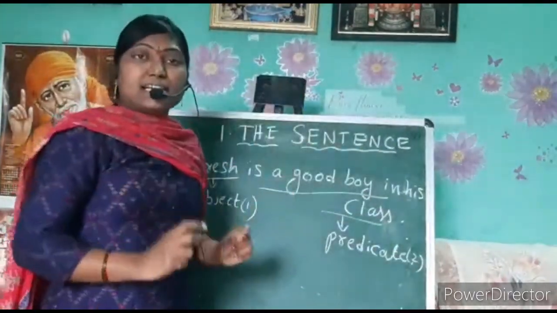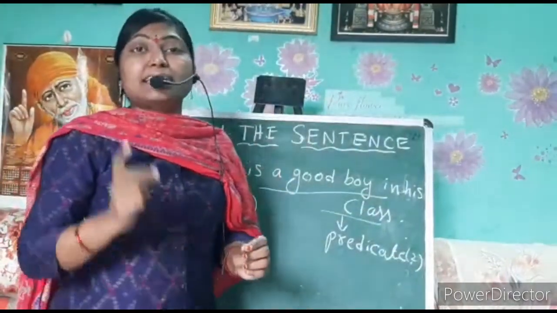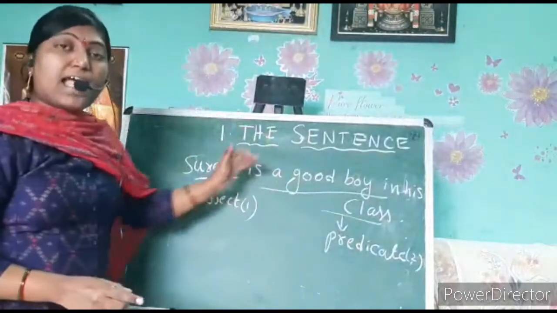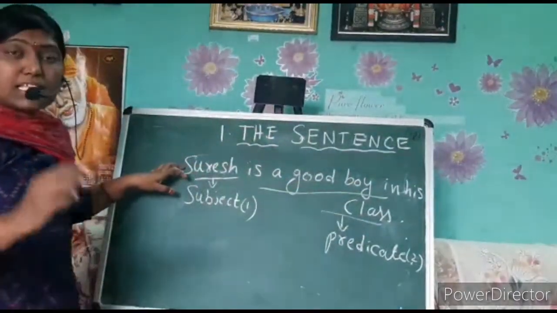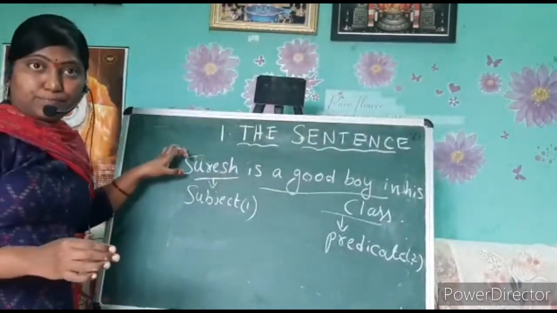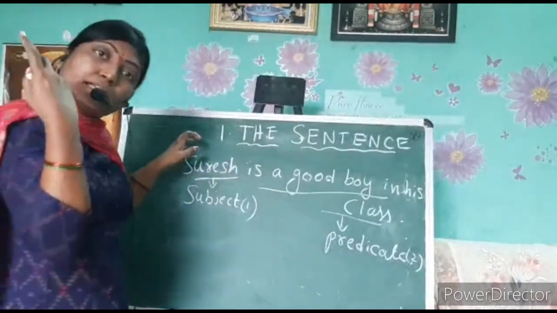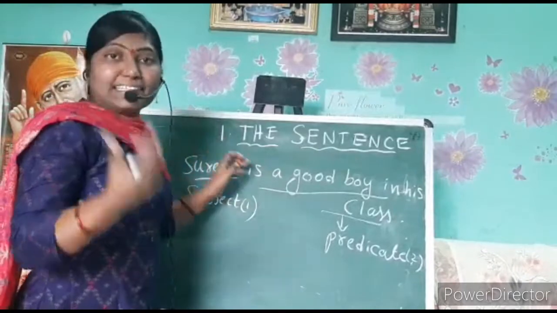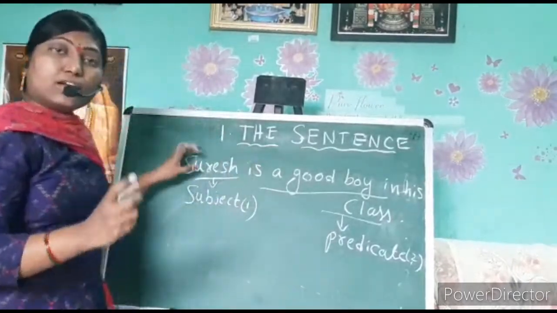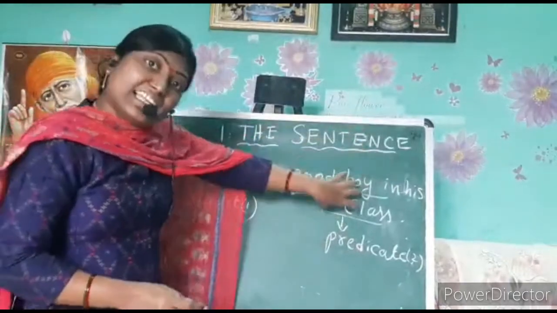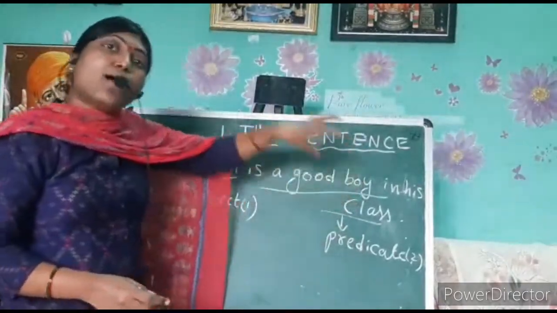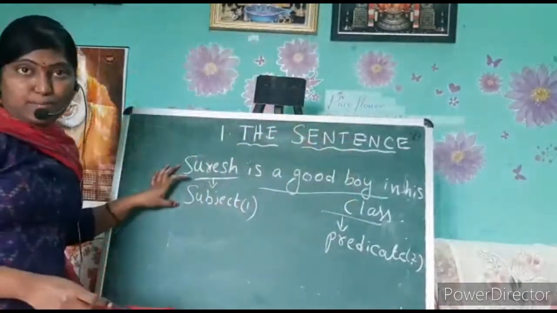And one thing, the subject is not only a name. The subject may be the name of a person or anything else, and the predicate will always be saying something about the particular subject.